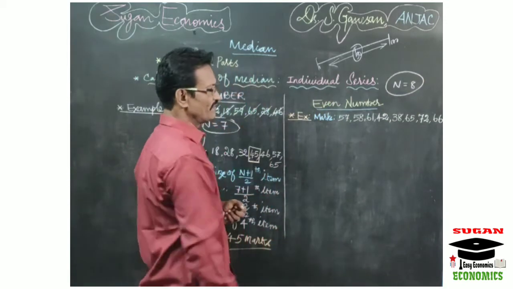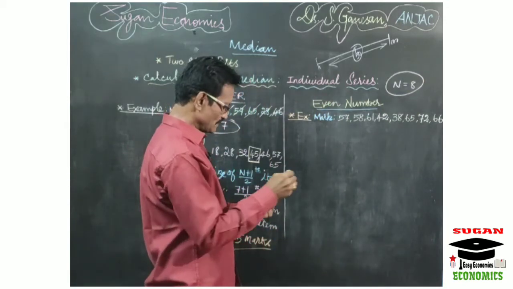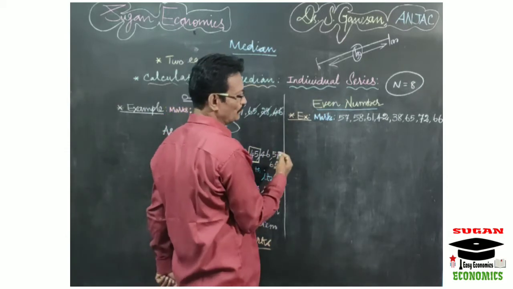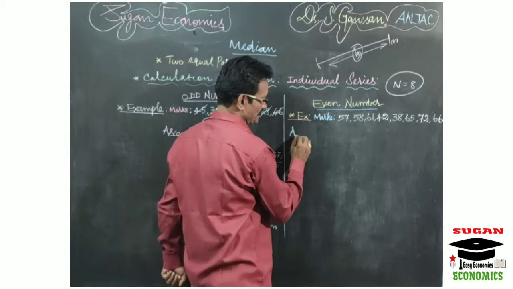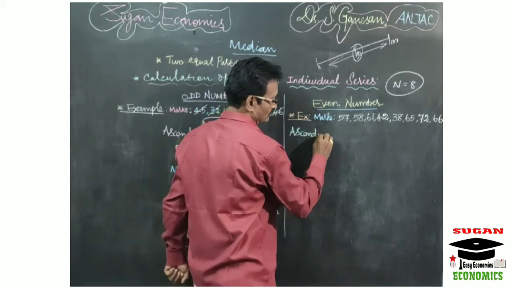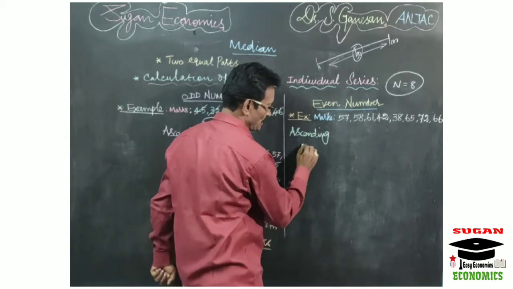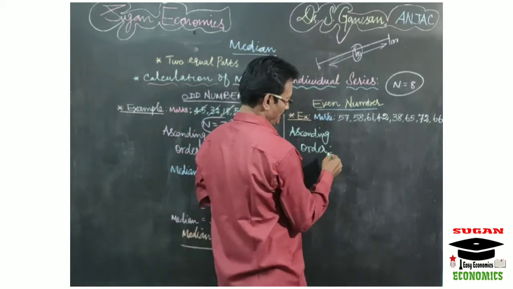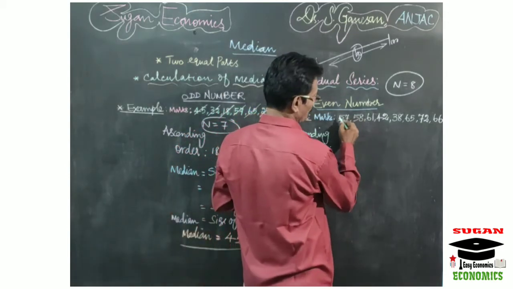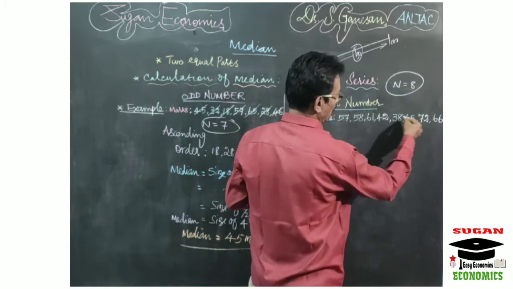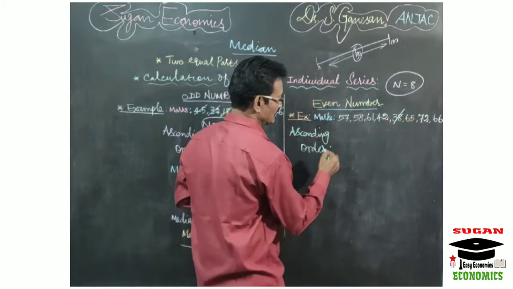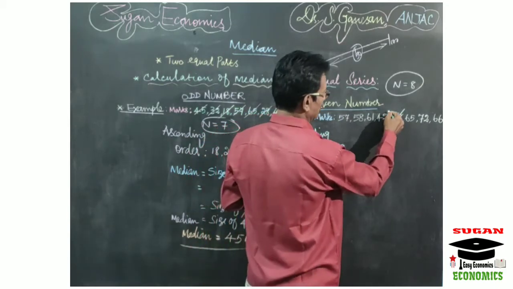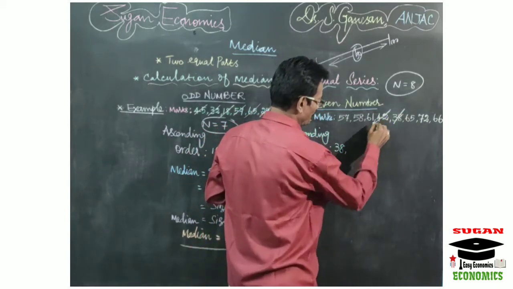The same procedure we have to follow, but with only a simple modification. First, what is the step we have to do? First we arrange the series into ascending order. How can you write the values in ascending order? First you find out the least value. Here the least value is 38. First you write 38. Then the second least value is 42.